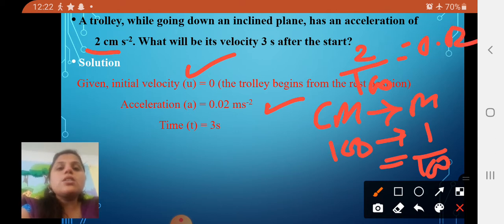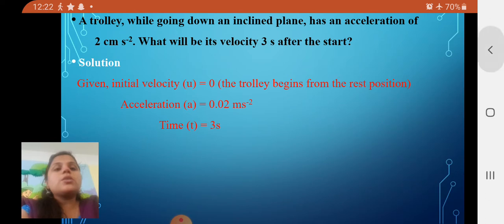Understood dear students? Why have we taken 0.02 meter per second square? Because the SI unit of acceleration is meter per second square. So that's why we have converted the acceleration into meters. And the time is already mentioned in seconds itself, so no need to convert.